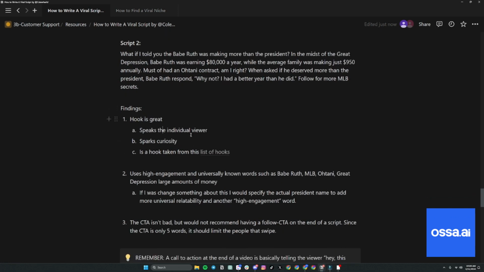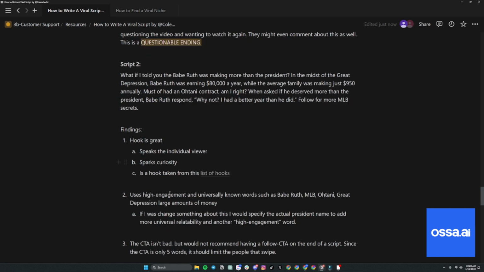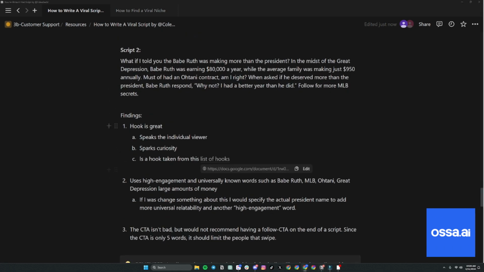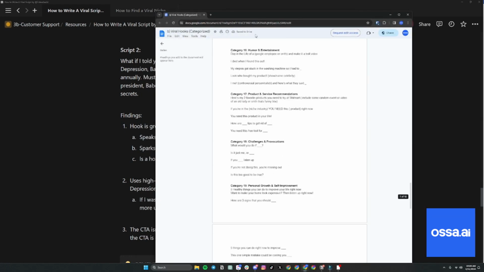So let's just dissect this real quick, right? First of all, the hook. The hook is pretty good, right? What if I told you Babe Ruth was making more than the president? It speaks to the viewer. It sparks curiosity, and it's one of these hooks from my sheet, which I just gave to my community, and I'll give to you guys.